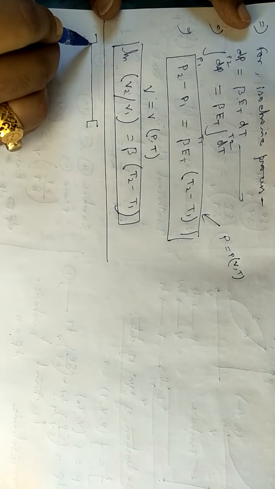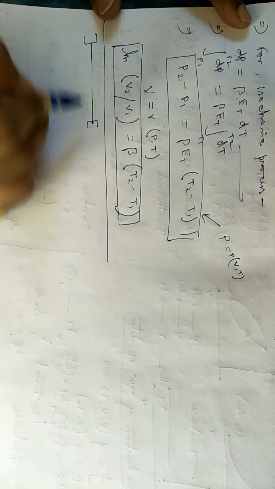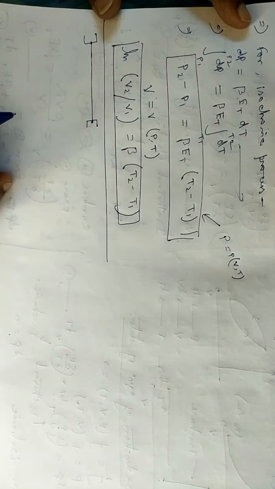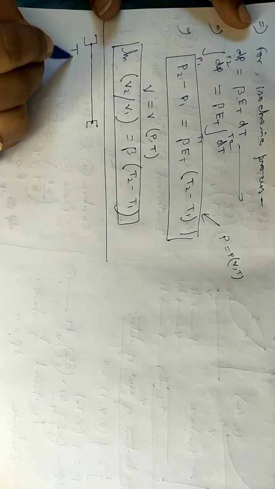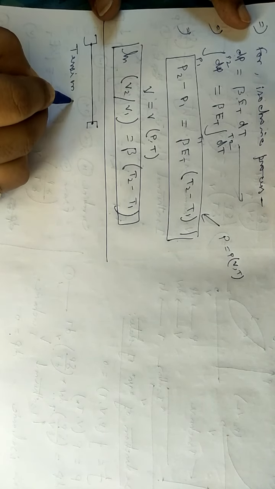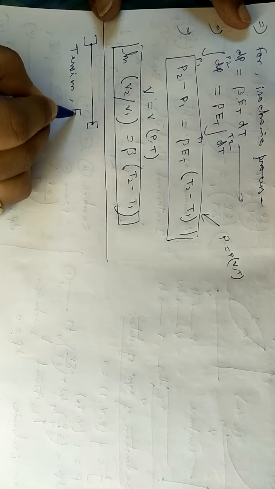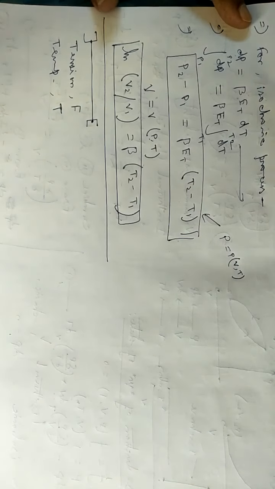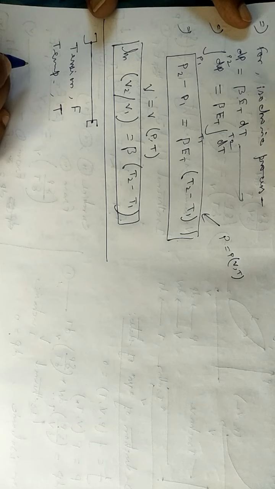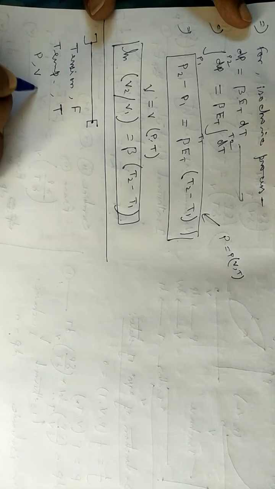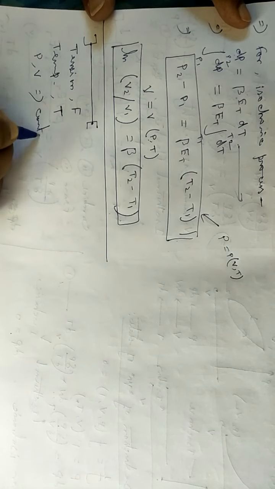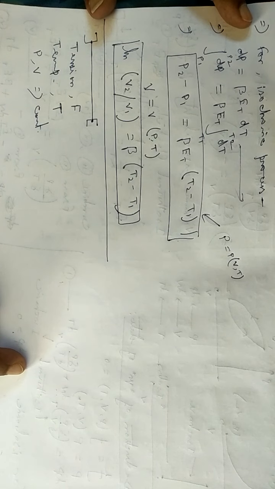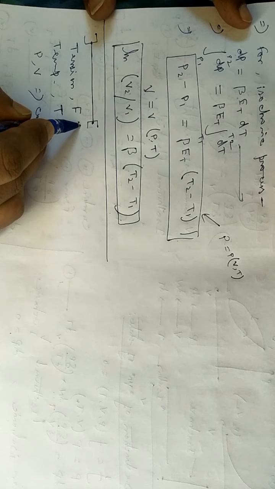one wire or thin rod which is attached to the wall on both sides, and I am considering some functions. Tension is defined as F, temperature is defined as T, and P and V may be assumed constant. P and V are constants because it is only a rigid wire. Not necessarily do we have to deal with pressure and volume. We are considering two other functions, tension and temperature.